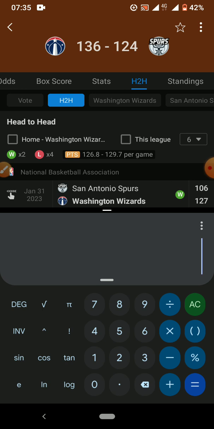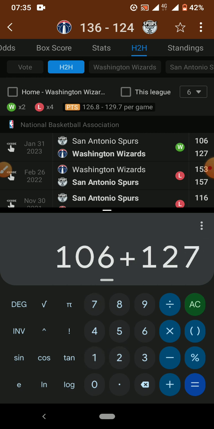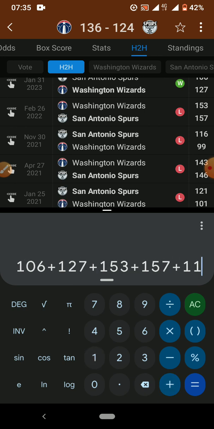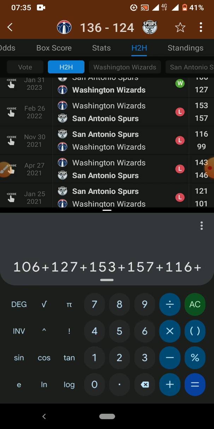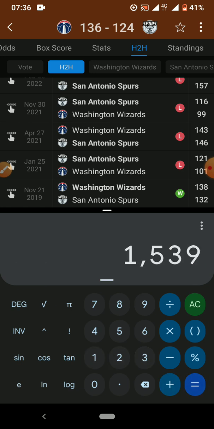We'll be adding all of these scores: 106 plus 127 plus 153 plus 157 plus 116 plus 99 plus 143 plus 146 plus 121 plus 101 plus 138 plus 132. So this is the total amount of scores for their last 6 matches. Be careful as well not to make a mistake in adding them up.